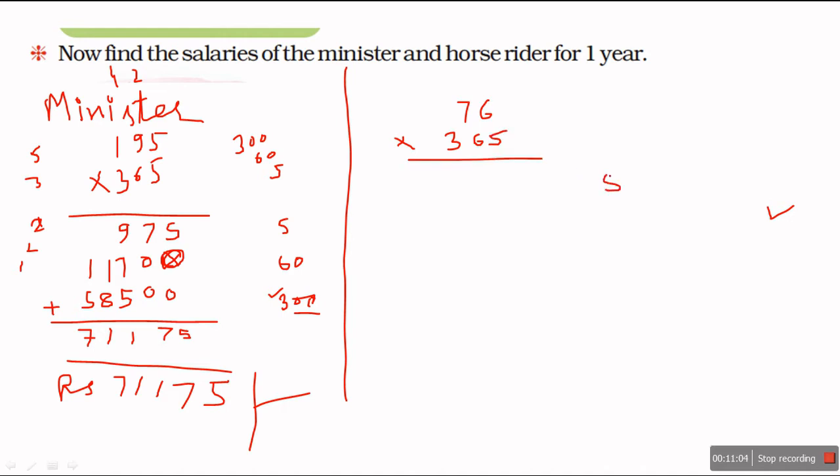In first step I will multiply with 5 like this. In second step I will multiply with 60. In third step I will multiply with 300. In fourth step I will add all.